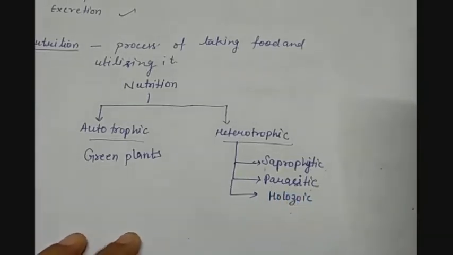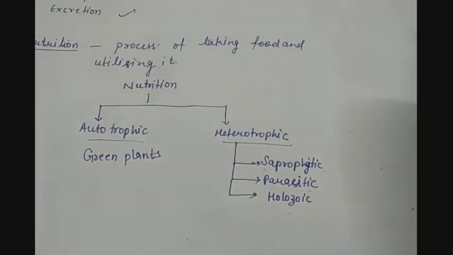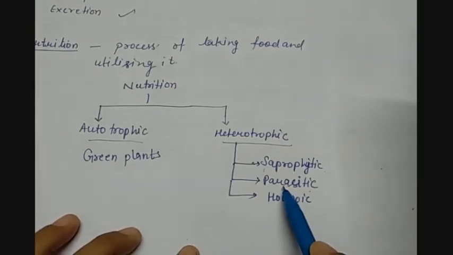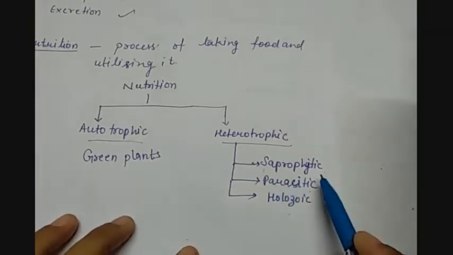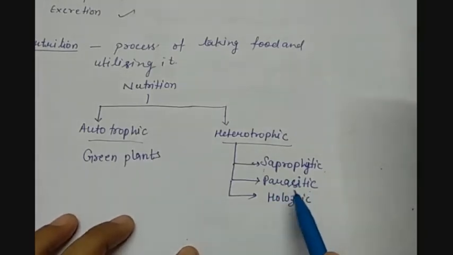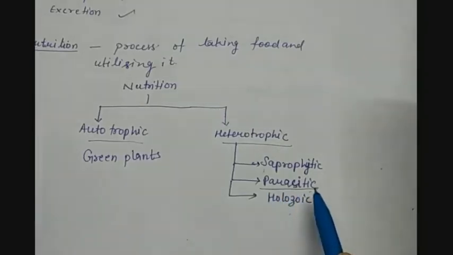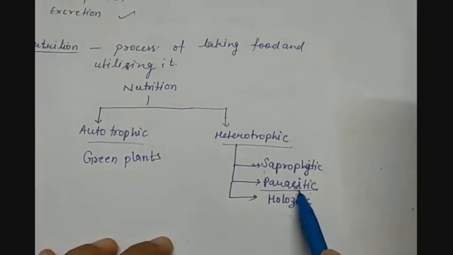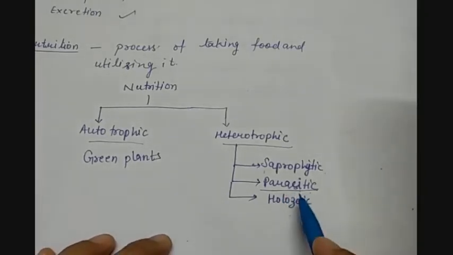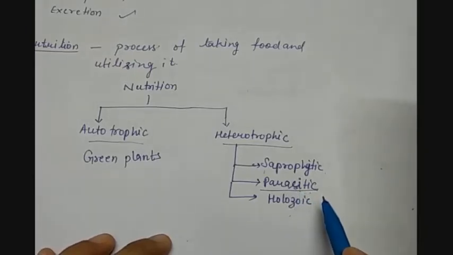In this type of nutrition, the organism is dependent on some other organism for its living, for its feeding. In this, the organism absorbs the nutrients from some other living organism, but it does not kill the host. For example, lice, leeches, tapeworm, Cuscuta.